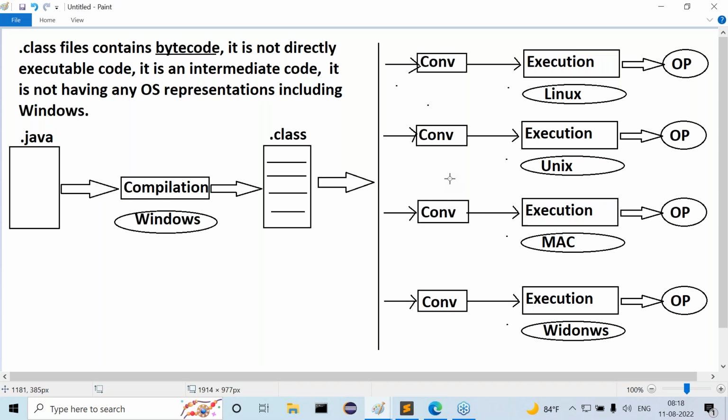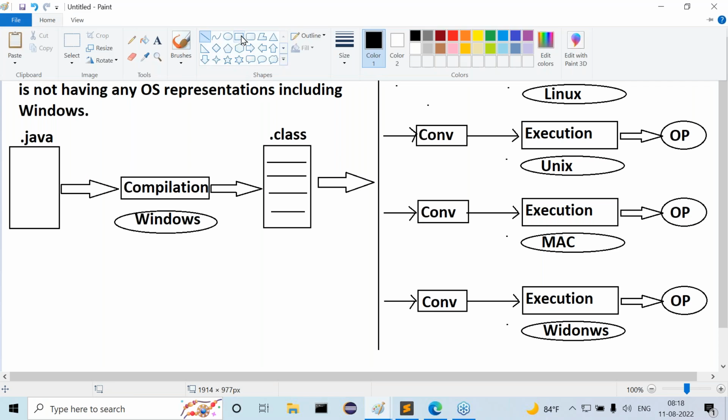Right or not? But here the question is, how has Sun Microsystems provided these converters explicitly? Definitely the converters must be expected from Sun Microsystems only. But how exactly has Sun Microsystems provided these converters? Everybody understand this point now.